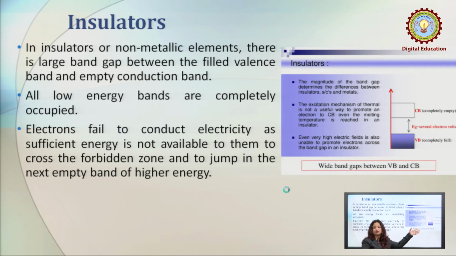This is another important feature. All the low energy bands are completely occupied. There is no scope of jumping one electron from the lower energy level to the higher energy level, since all the lower energy bands are completely filled. So, electrons fail to conduct electricity as sufficient energy is not available to them to cross this forbidden zone and to jump into the next empty band of higher energy. And this is why we can explain the non-conductance of insulators or non-conductors.